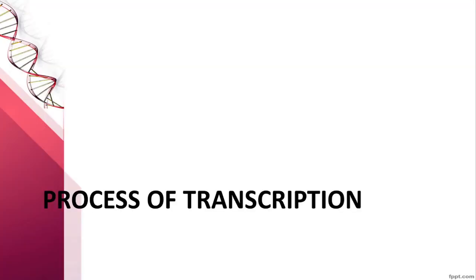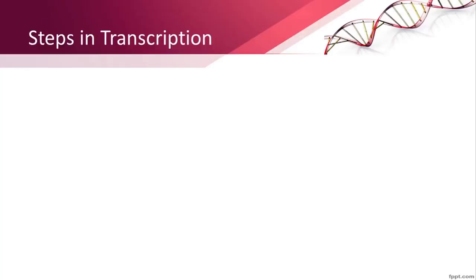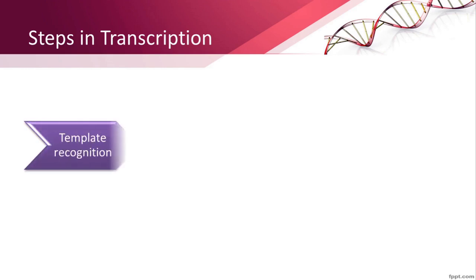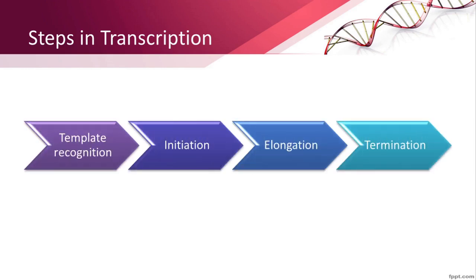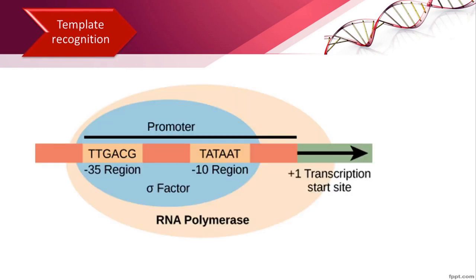Now let us go to the details of the process of transcription. The RNA synthesis involves 4 steps: template recognition, initiation, elongation, and termination. The first step in the process of transcription is template recognition. The RNA polymerase holo enzyme has to identify the nucleotide sequence from where transcription is to be initiated, and it has to specifically bind to that sequence. This process is called template recognition.